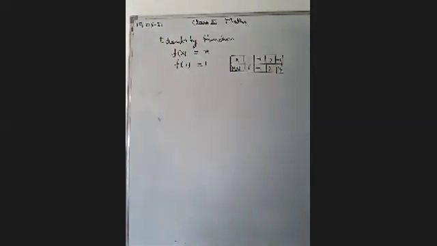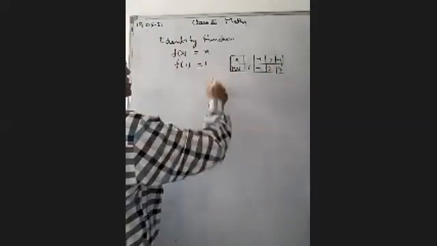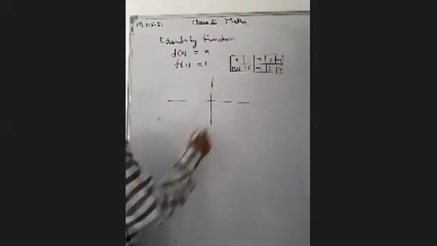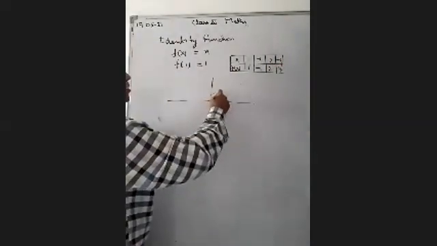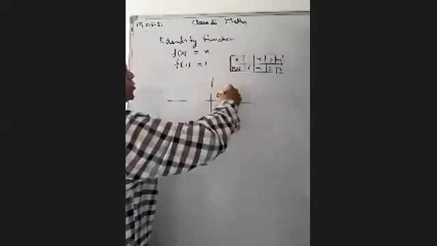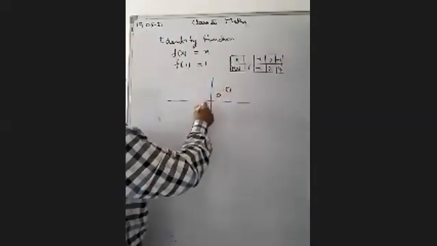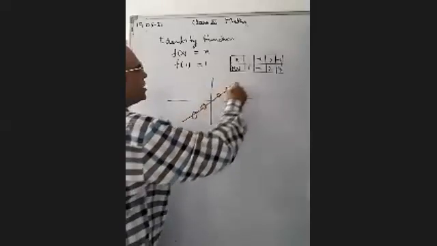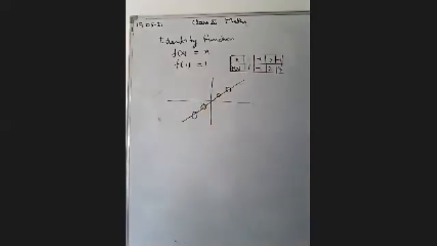This is known as the identity function. Whatever you input, you will get the same result, the same answer. If you draw these points, x is equal to 1, x is equal to 2, you will get the same result. Okay. So if you join these points, you will get a straight line. This is the graph of the function f(x) is equal to x. This is known as the identity function.